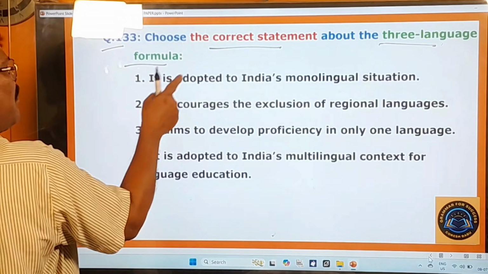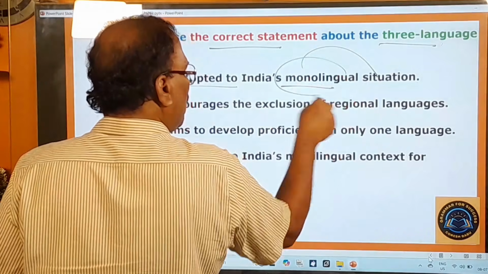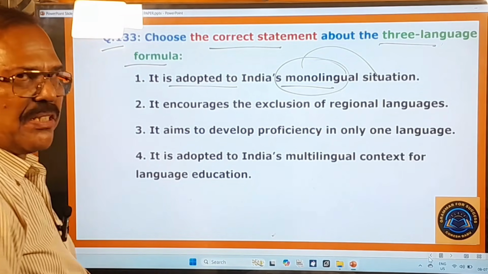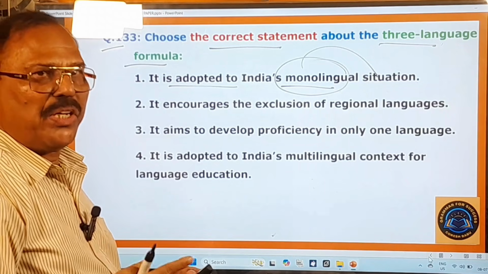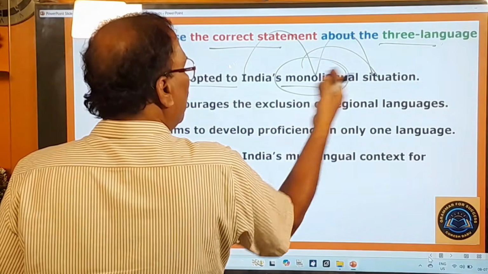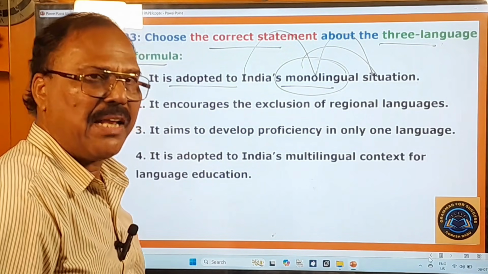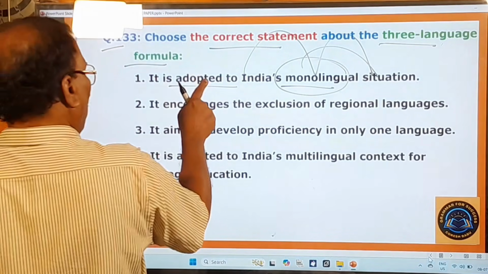This three language formula is adapted to India's monolingual situation. In India, you don't find one language. If there is one language, that is called monolingual. So in India, you don't find only one language. You can find multi-languages, many languages. So therefore, this is not the right one.